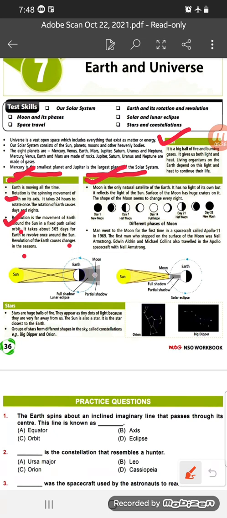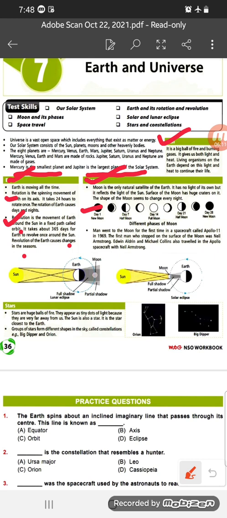Now next, the moon. Moon is the only natural satellite of the earth. It has no light of its own, but it reflects the light of the sun. Surface of the moon. Moon has huge craters on it. The shape of the moon seems to change every night. See, here are given the different shapes of the moon.